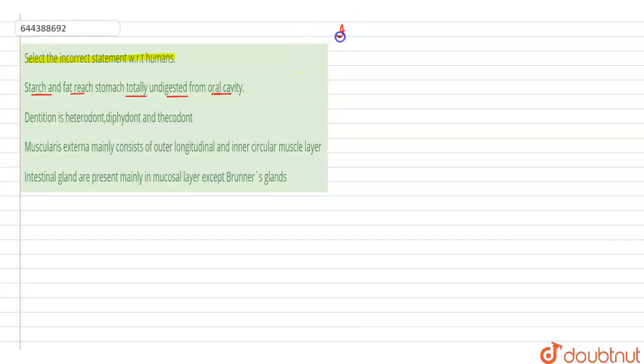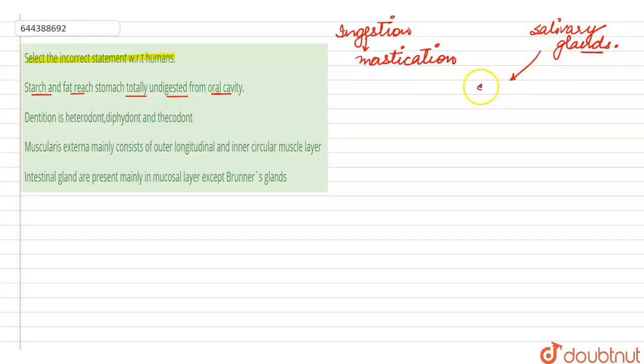While we take in food by the process of ingestion, food is masticated in the oral cavity, where it is broken down by mechanical churning with the help of teeth. Now there are salivary glands, the extra oral glands, which pour the salivary secretions, which is saliva, into the oral cavity. This saliva has many components, but along with this it has an important enzyme called salivary amylase, and this enzyme is a carbohydrase.